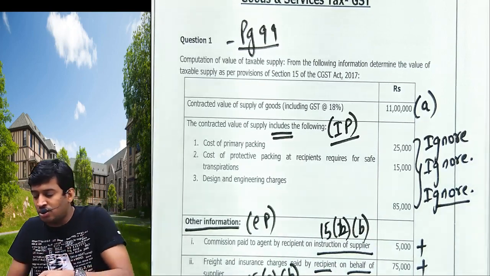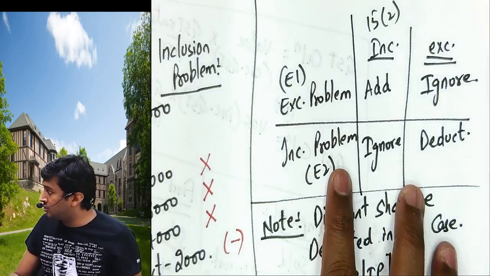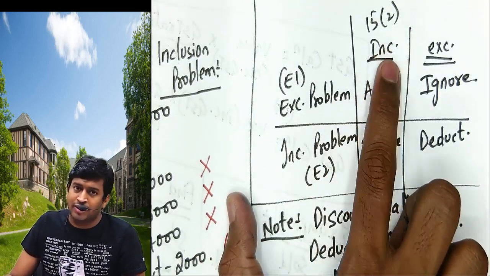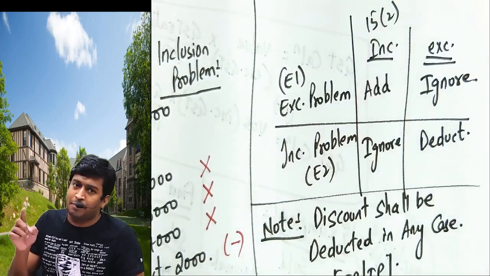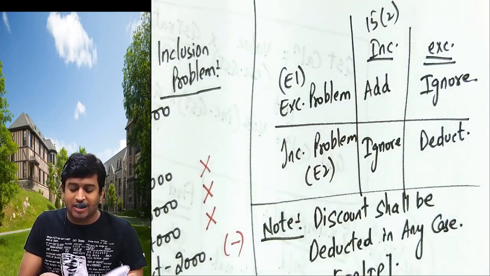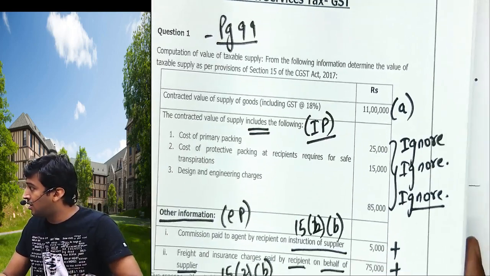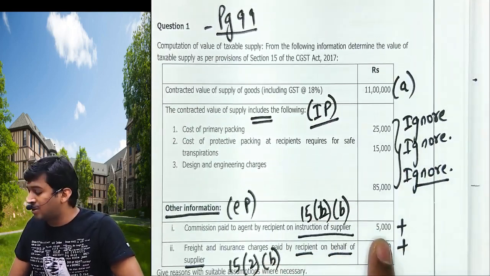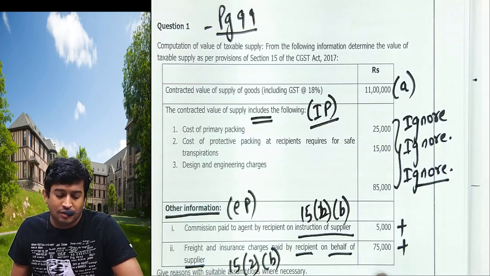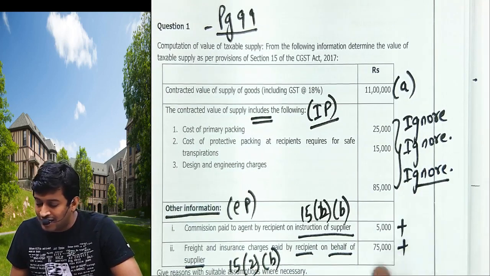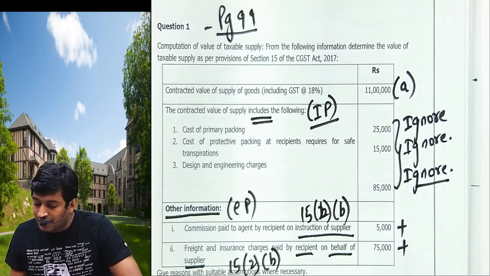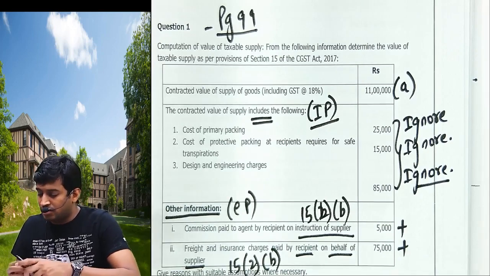Why we are adding these two? Because these two are exclusive points and we will add all the inclusions, and the inclusions are covered in 15(2) A, B, C, D, E. उसमें points है. So what is the answer now? 11 lakhs. ये तीनों ignore करो. Plus 5,000 plus 75, gives you 11 lakh 80,000.